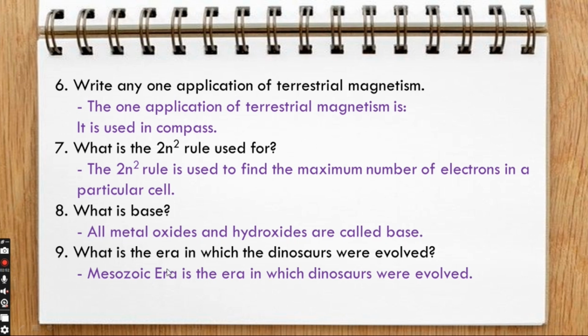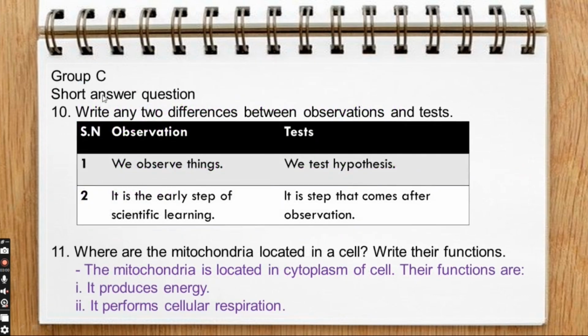What is the era in which the dinosaurs were evolved? Mesozoic era is the era in which dinosaurs were evolved. Group C. Short answer question. Write any two differences between observations and tests. S.N., Observation, Tests. 1. We observe things. We test hypothesis. 2. It is the early step of scientific learning. It is a step that comes after observation.